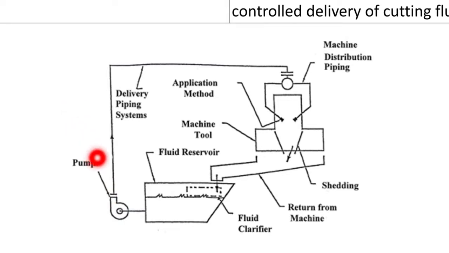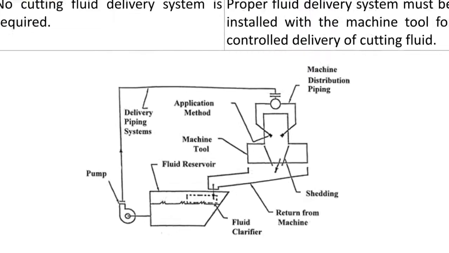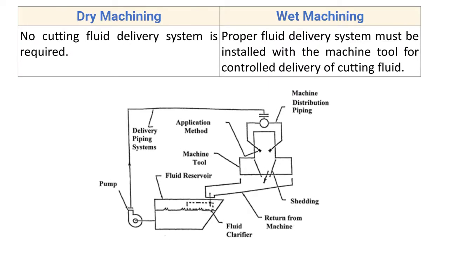Then the delivery piping system and the application method, which consists of a nozzle which strikes the cutting fluid over the cutting tool or the workpiece, and then the cutting oil collecting device which collects the cutting oil from the tool and the workpiece and sends it back to the reservoir. This is the cutting oil delivery system. In dry machining, no cutting fluid delivery system is required.